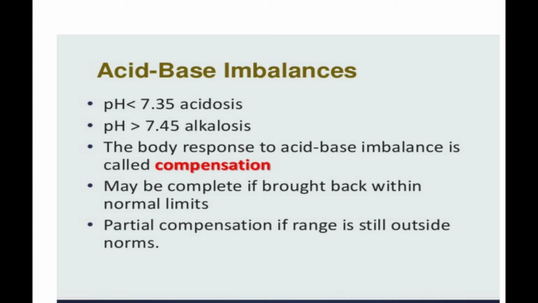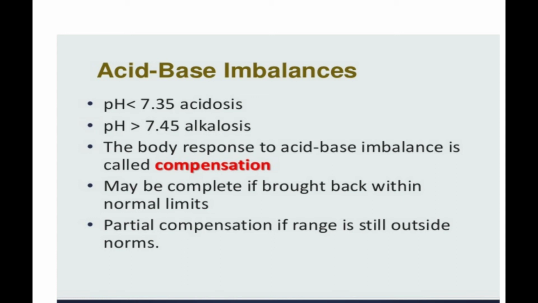The body's response to acid base imbalance is called compensation. In acidosis and alkalosis, our body responds, either through the respiratory system or the kidney. This response to the change in pH is called compensation or compensation mechanisms.